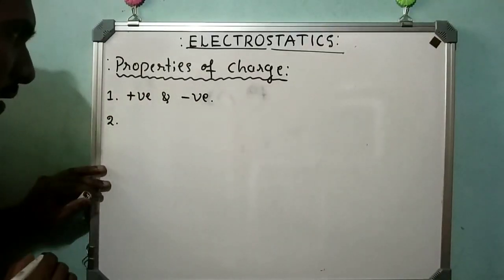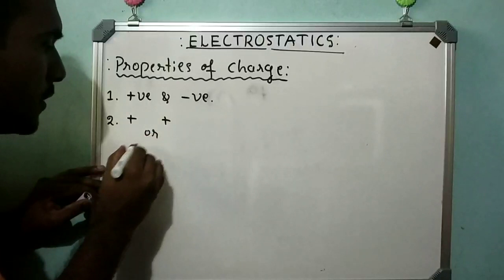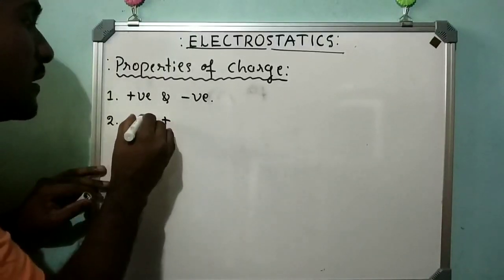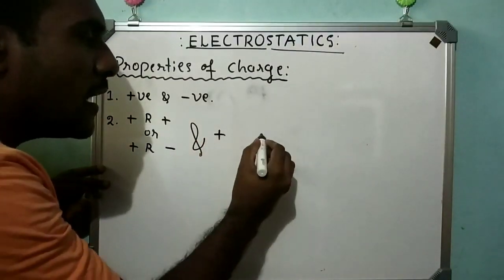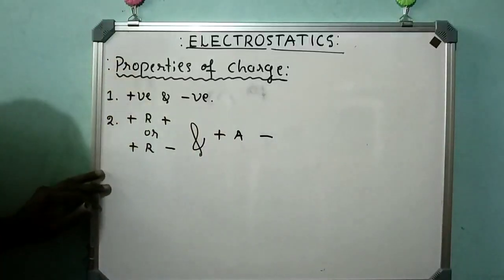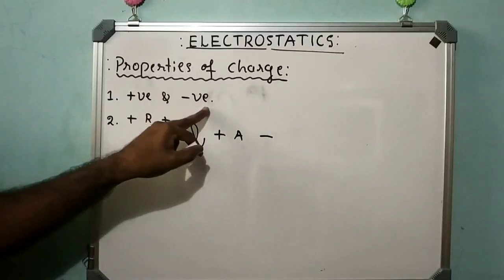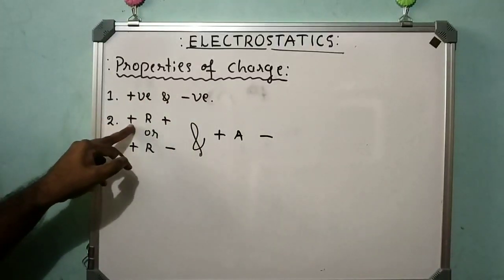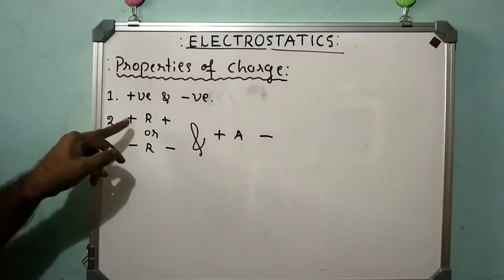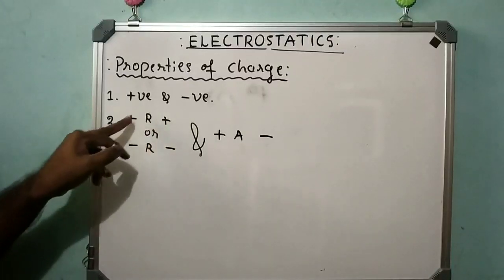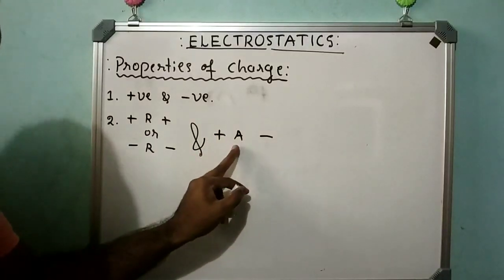And the second property is that like charges, that is plus plus or minus minus, repel each other, and unlike charges, that is plus and minus, attract each other. What is the first property? There are two types of charges, positive and negative. And the second property is that like charges repel each other, and unlike charges, plus and minus, attract each other.